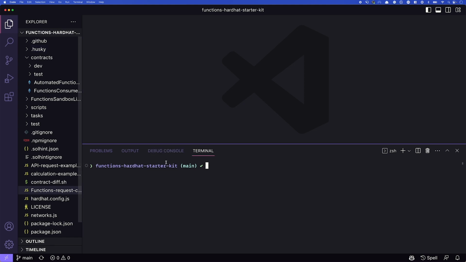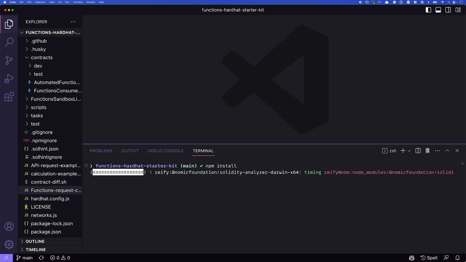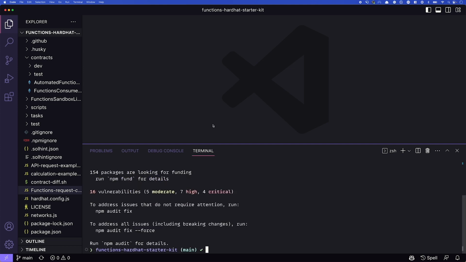All right, so here we have the repository cloned to my machine. I'm using VS Code, and we can see here that we're in the repository itself, the functions hardhat starter kit. So the first step is to run npm install. This will install all of the dependencies that we need for this project. Great, that's done. So what's next?